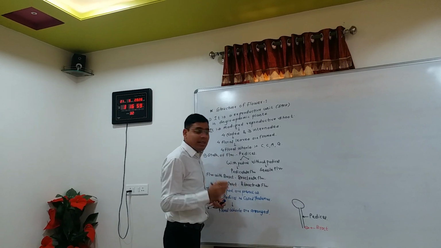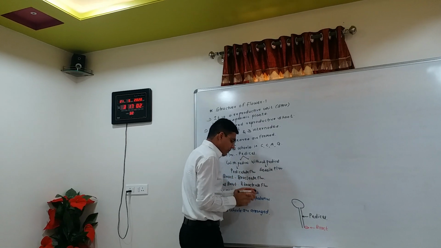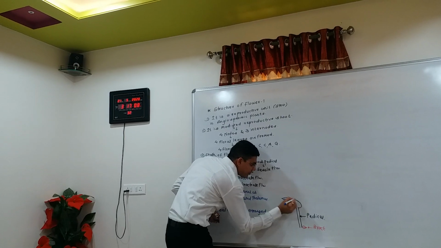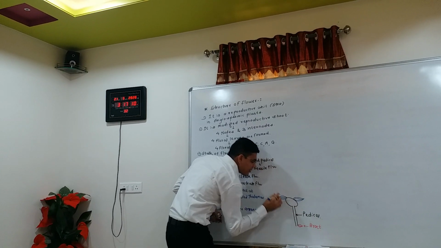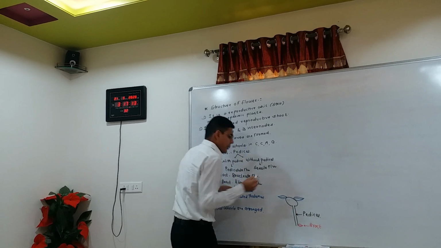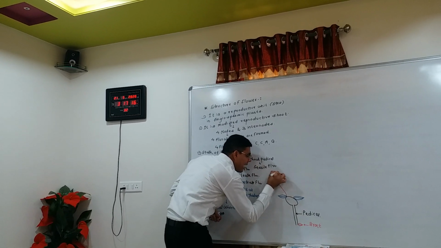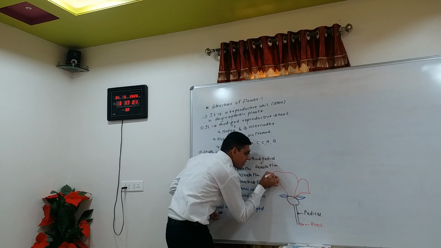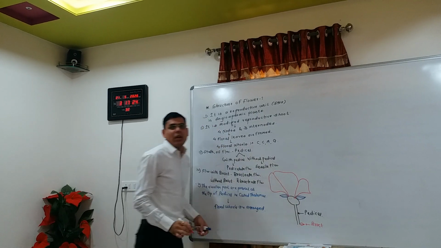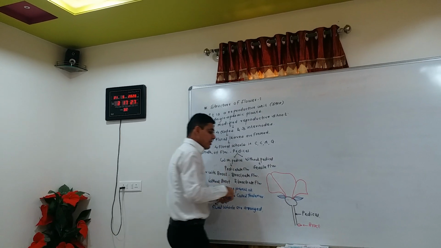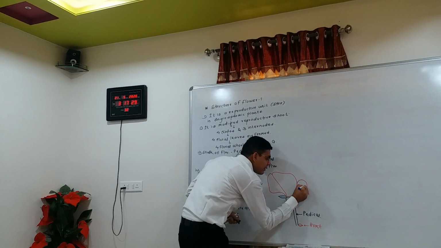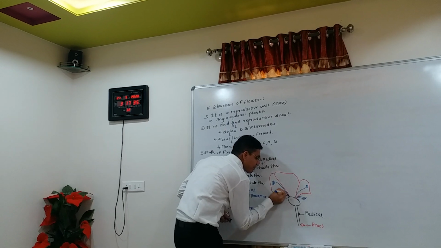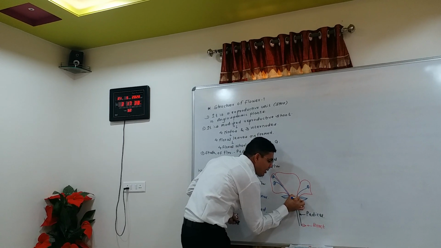So the accessory whorls are calyx and corolla. The first whorl is the calyx. The second whorl is called the corolla, not corona. The third whorl is the androecium.